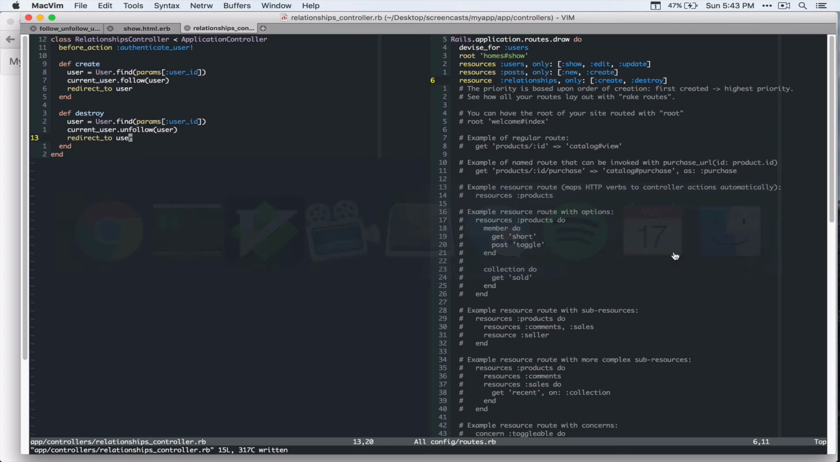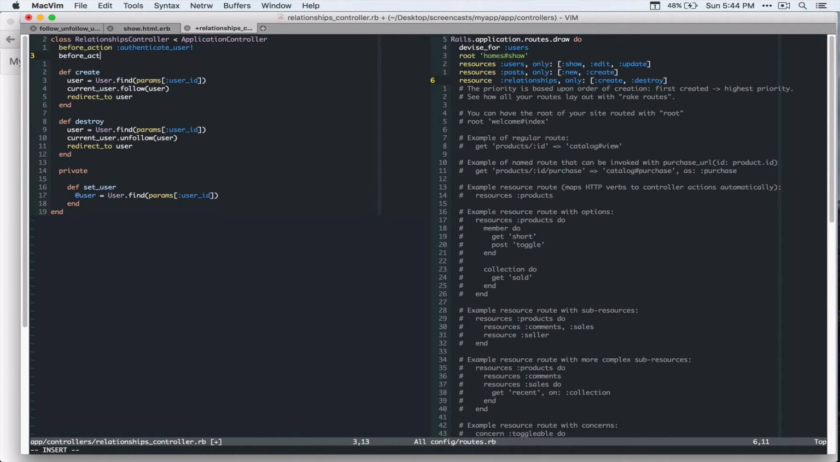All right, let's go back to the controller, and you can see the duplication here. So let's get rid of that duplication by creating a private method which sets the user. So I'll call setUser, and I'll assign that to instance variable user, find, and then params. So we can just call it after this authenticate user.